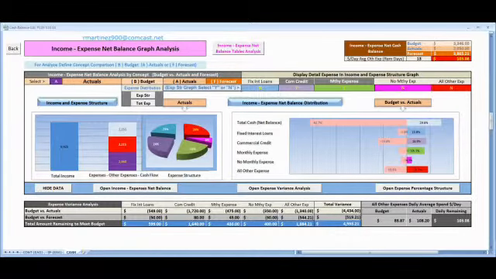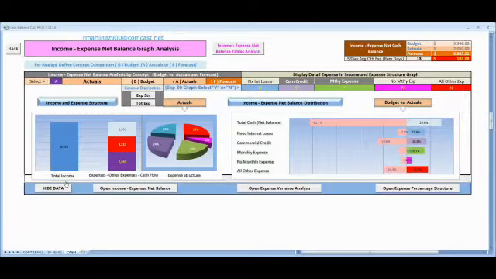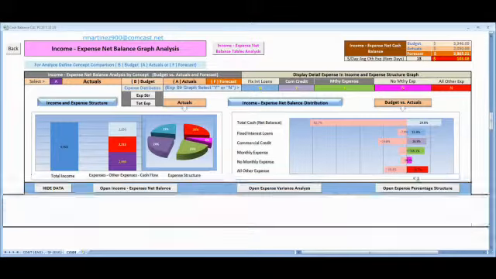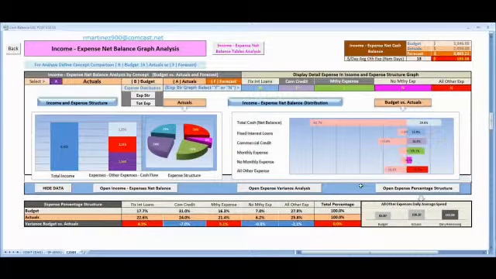Here is another graph. This compares budget versus actual, defined by this letter here, or you can hide or present information for different graphs. This is very useful to know what is happening with your budget.